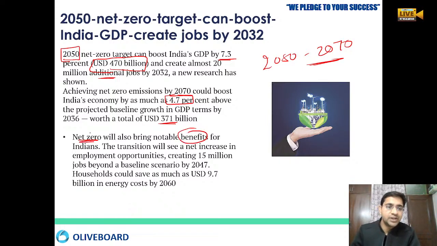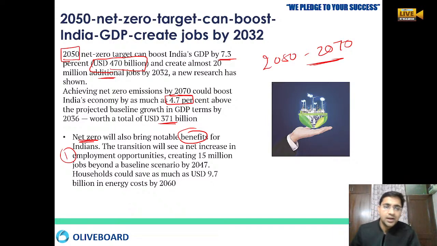Okay, and if we are achieving this net zero, there will be a good amount of benefits that India is going to have, because India will have a good amount of employment generation, because most of the employment will be created in the renewable energy, energy transmission, energy storage area, electric vehicle, everywhere. This whole type of net zero target that we wanted to achieve. So everywhere we have to do investment. So by doing investment, we are generating the job itself.